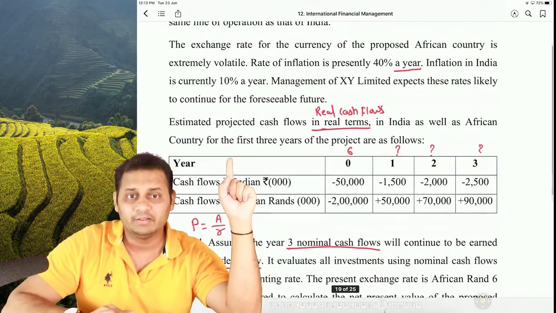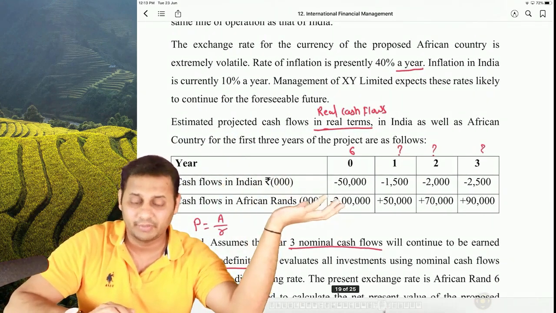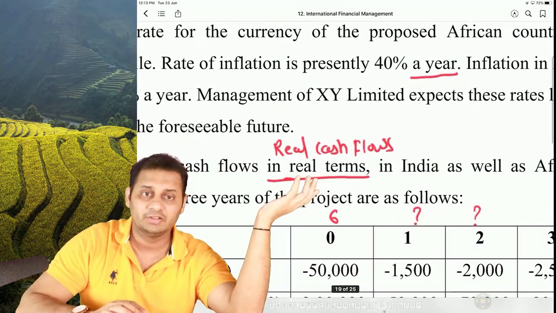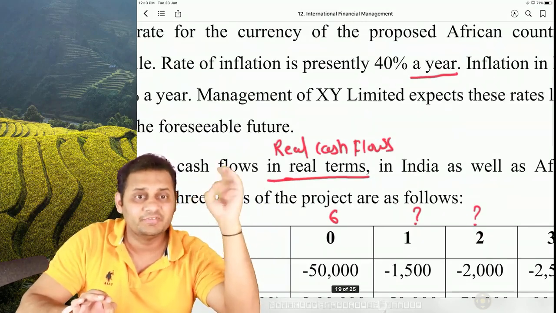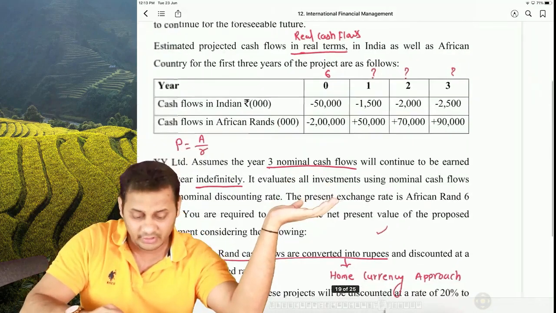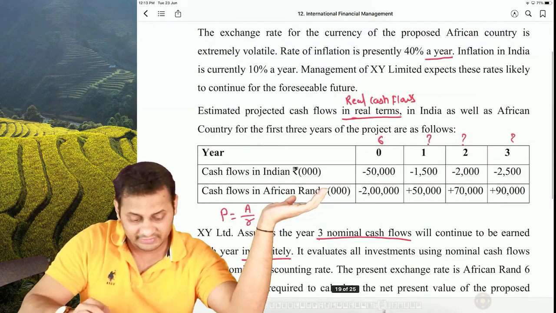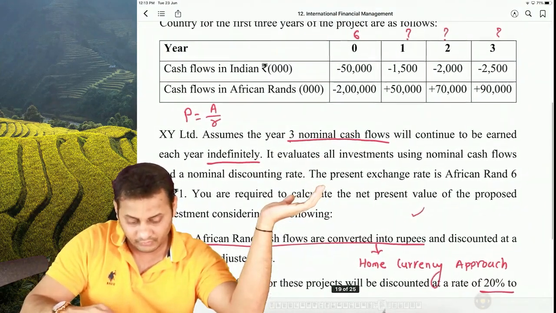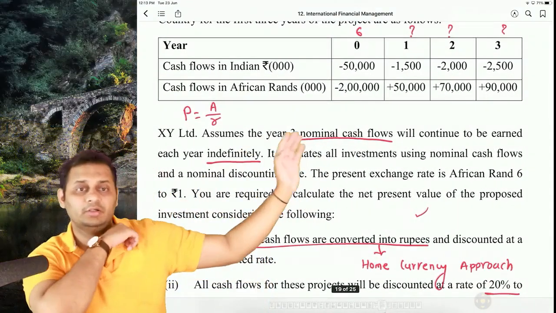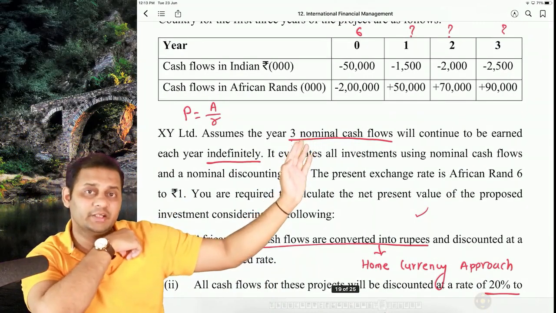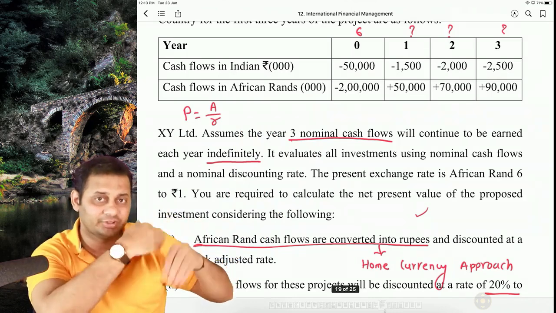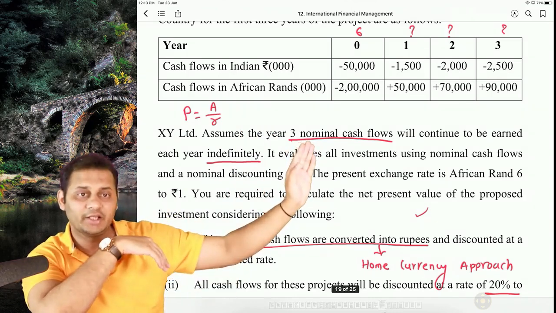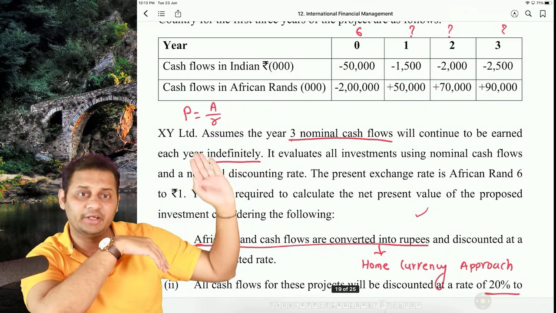Then the cash flows were given in this question, but the major point was that all these cash flows are in real terms, so not even a single year's inflation is included in them. But here in the question, it is clearly written that the third year nominal cash flow, not the real one, will continue perpetually, indefinitely. So we will have to convert the real cash flows into nominal.